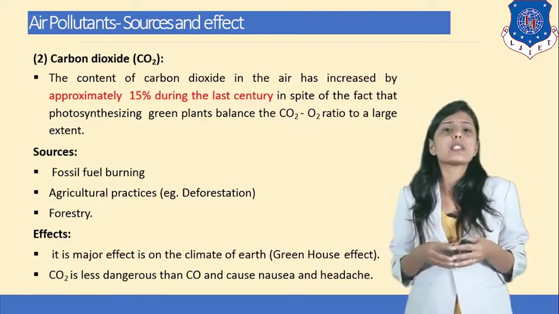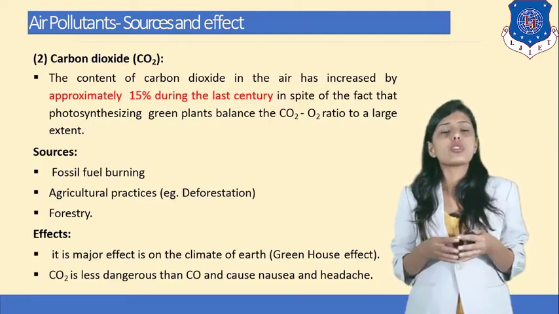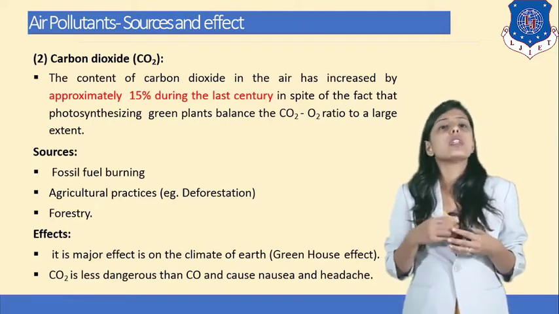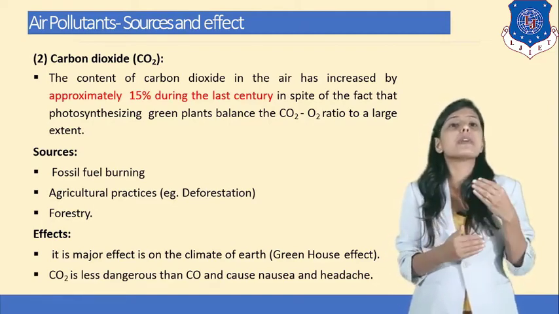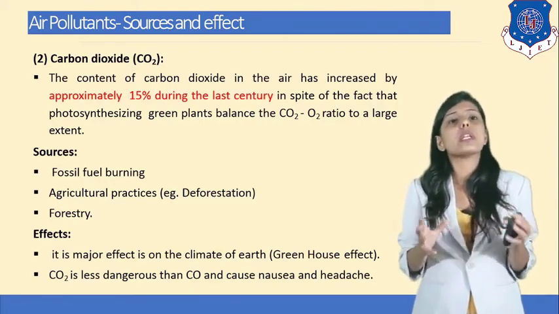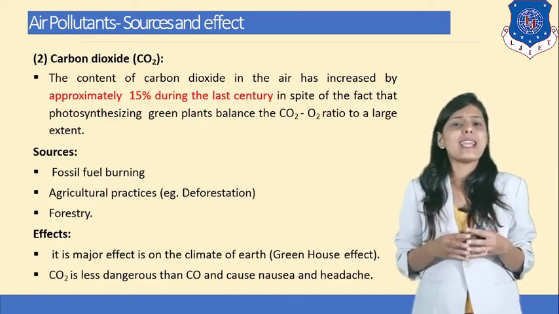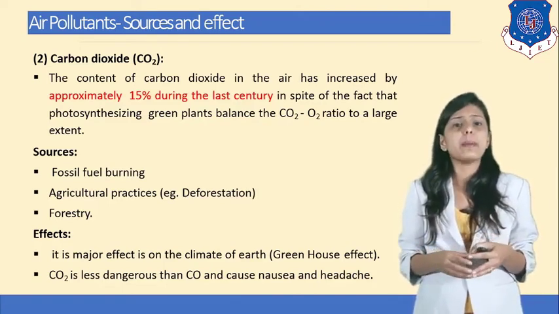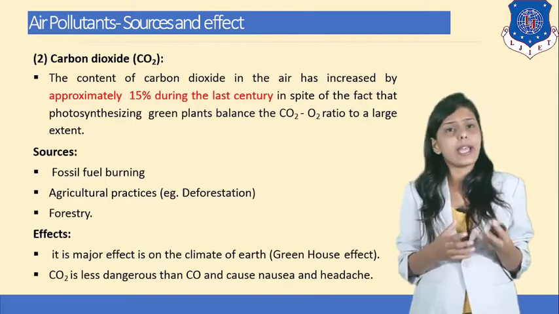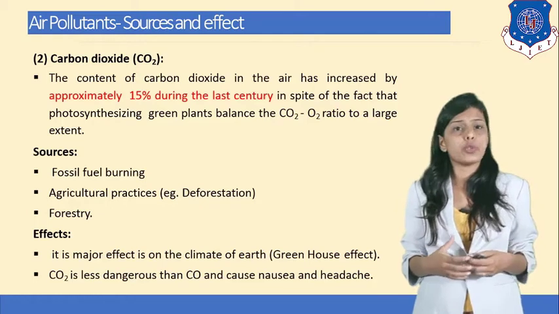Its major effect is known as climate change, which is also known as the greenhouse effect. The greenhouse effect is when the amount of carbon dioxide increases in the atmosphere, the temperature in our surroundings increases, causing global warming. CO2 is less dangerous than carbon monoxide, but it can also cause nausea and headache. So these are some effects of carbon dioxide on human beings.